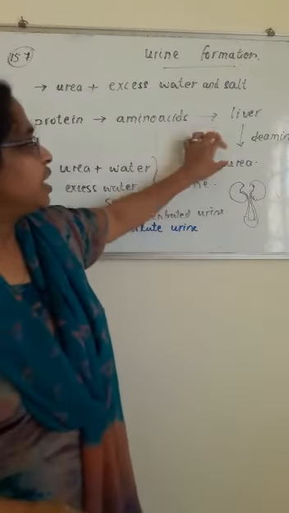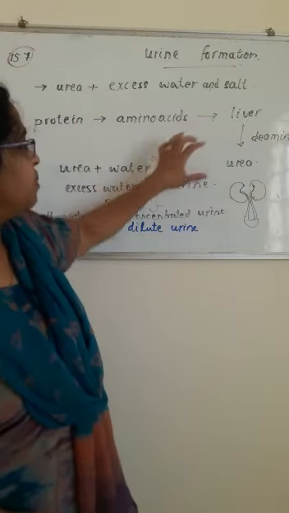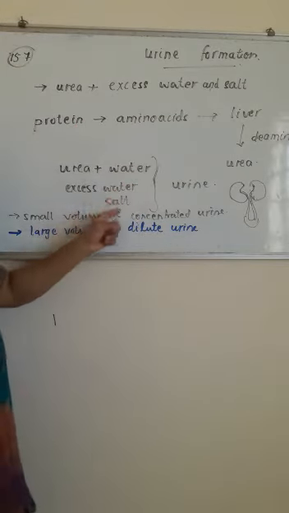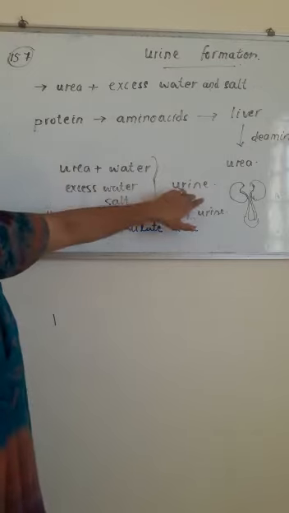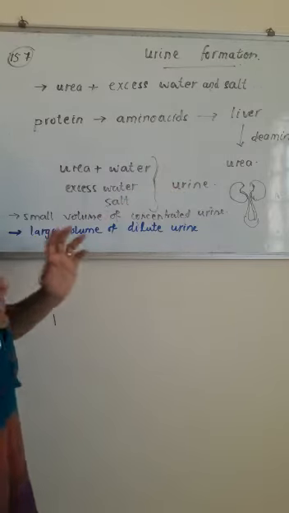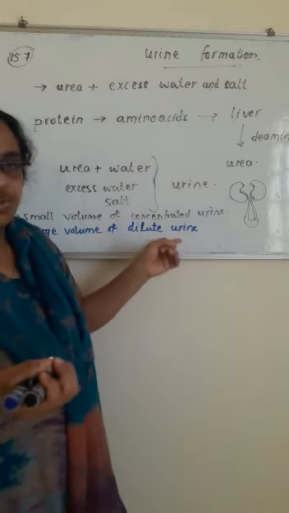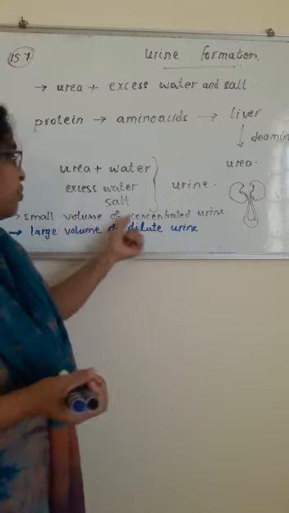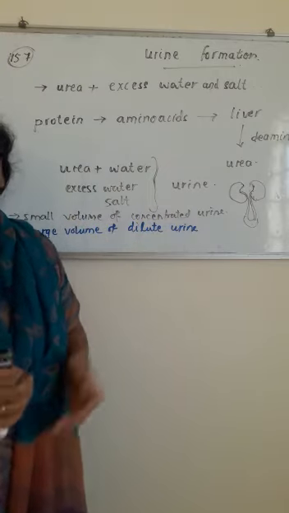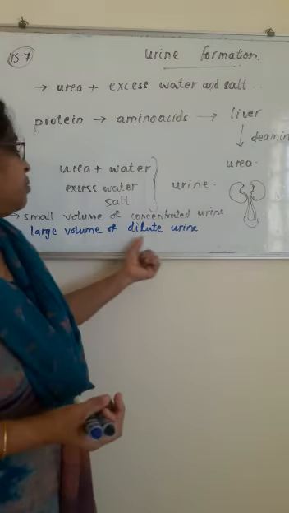So you got how the urine is made. The urea is made from the protein and then it is dissolved in water, and the excess water and salt together make the urine. And there are two situations: if lots of water is lost from the body, they produce a small volume of concentrated urine. If there is no loss of water, then they produce a large volume of dilute urine.